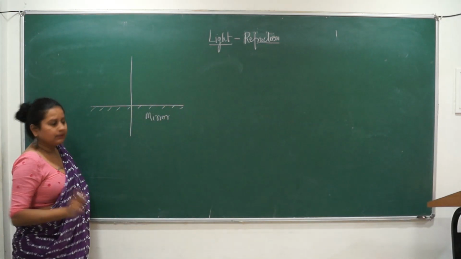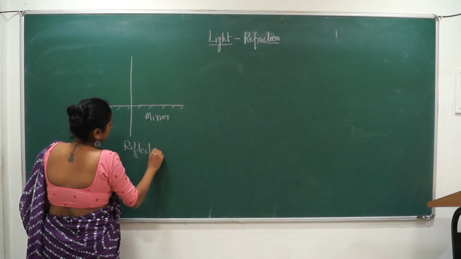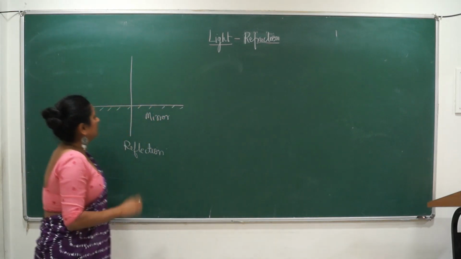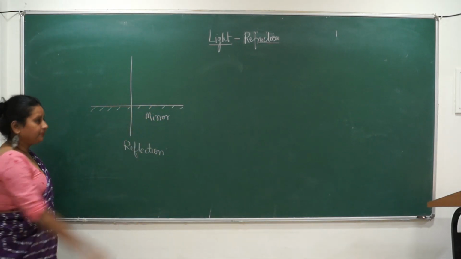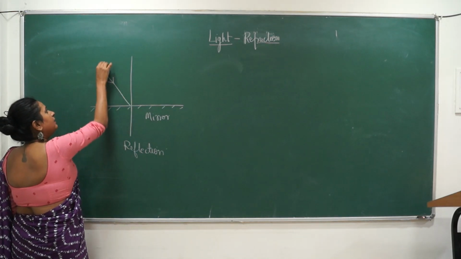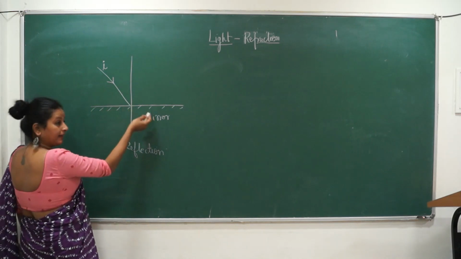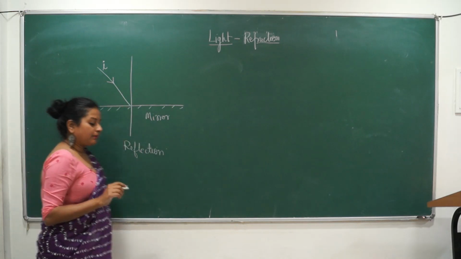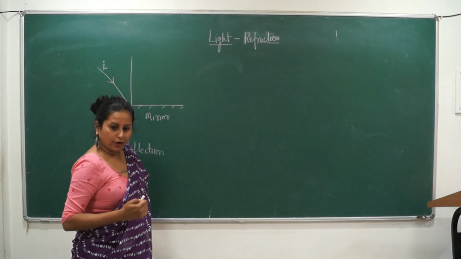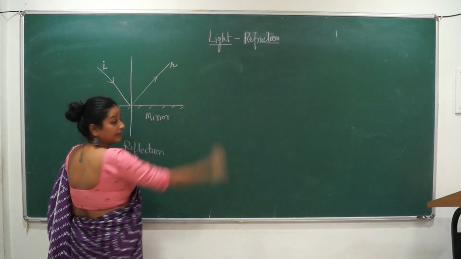Properties of light. One is reflection, and second is called refraction, which we will come to later. If a light falls on a mirror, this light ray will be called the incident ray. What will it be called? Incident ray. If it is incident on a mirror, will it reflect or not? Are you able to see your image in the mirror or not? So this will get reflected back. This is called the reflected ray.